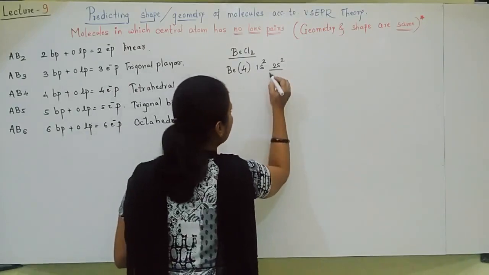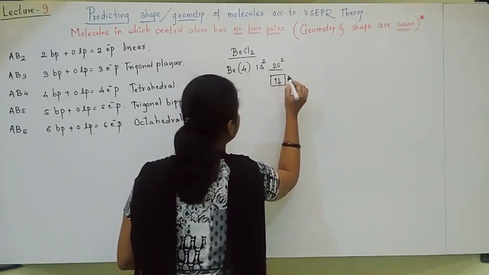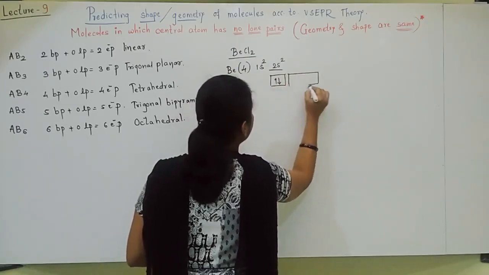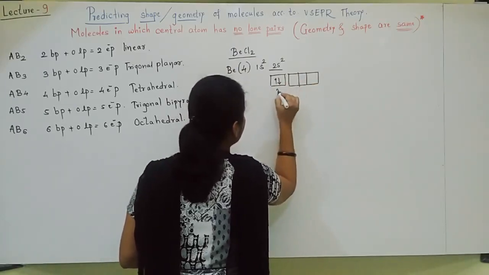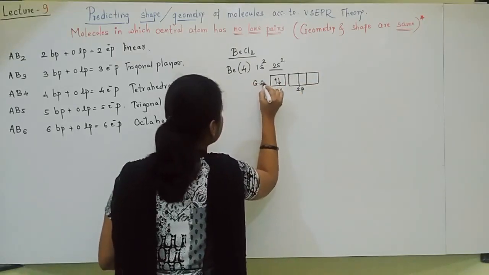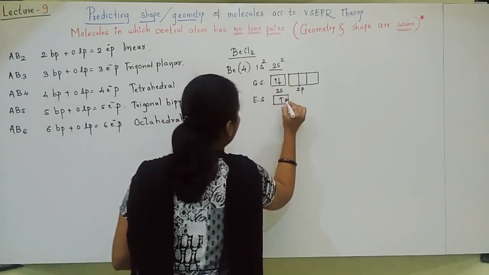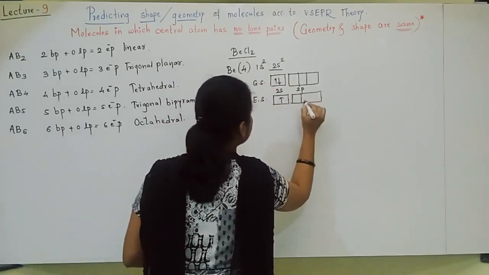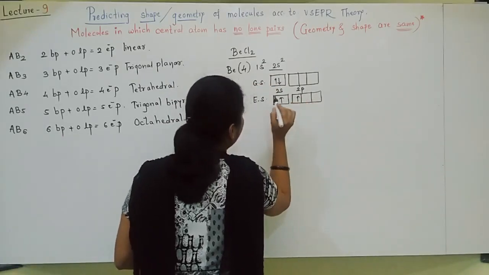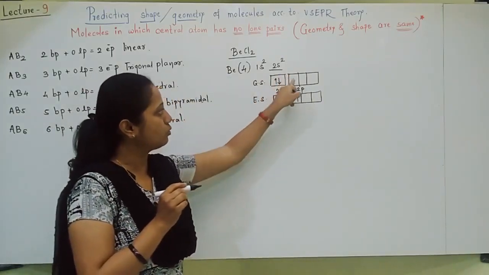So consider only 2s2. 2s2 orbitals I will draw like this. Of course 2p is there, but 2p is vacant. So I have shown 2s, 2p. This is the ground state. In the excited state, what happens, students? One electron from 2s jumps to 2p. This you can find. One electron jumps from 2s to 2p.